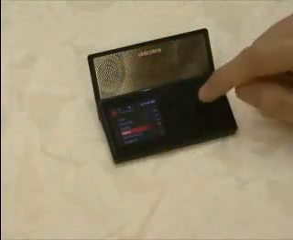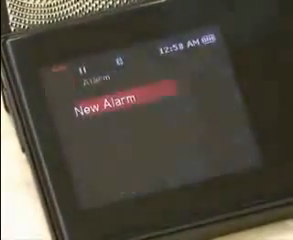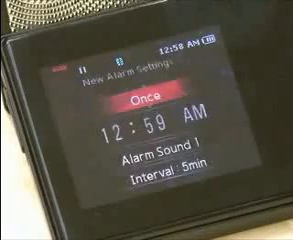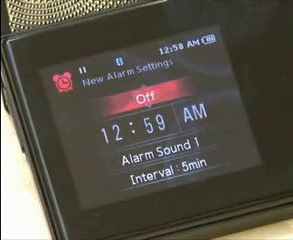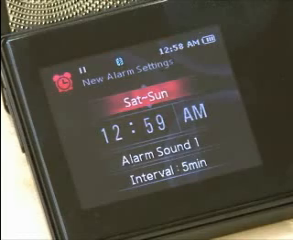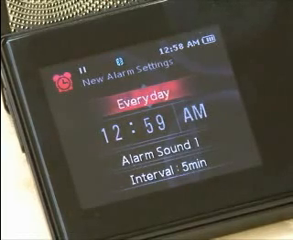Since this has a speaker, it has an alarm function, which is hardly seen in other MP3 players. This seems to be very useful in our daily life. You can set up an alarm interval by once, off, Saturday to Sunday, Monday to Saturday, Monday to Friday, or every day.